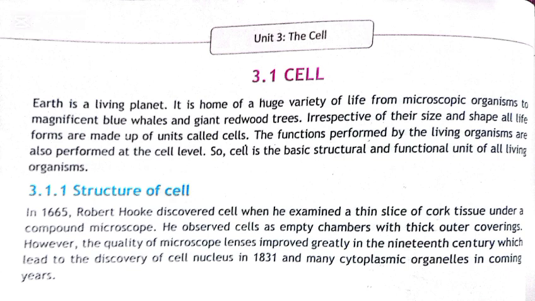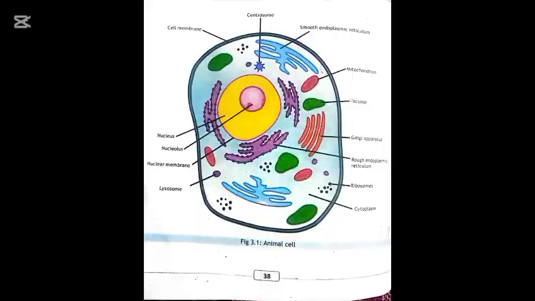As microscopes improved in the 19th century, scientists could see much more clearly. Because of these improved microscopes, scientists discovered the nucleus in 1831. Later, many other tiny structures inside cells were also discovered. These structures are called cell organelles. So, if the question is asked in the paper, who discovered the cell, the answer will be: Robert Hooke discovered the cell in the year 1665.